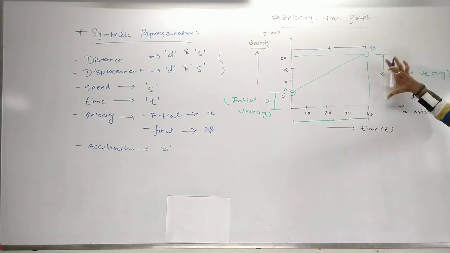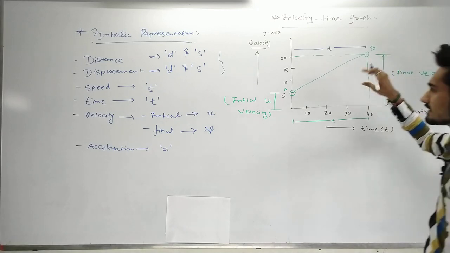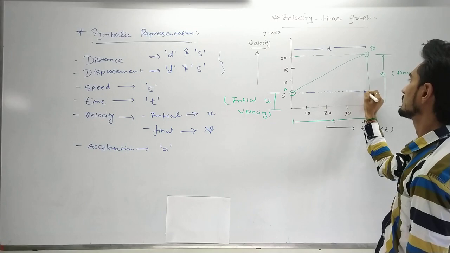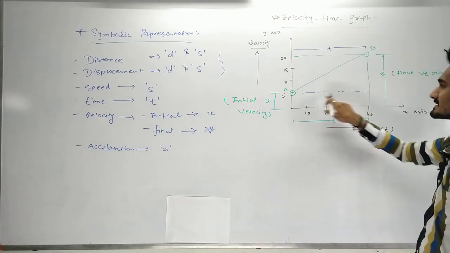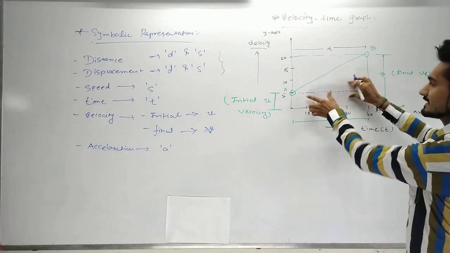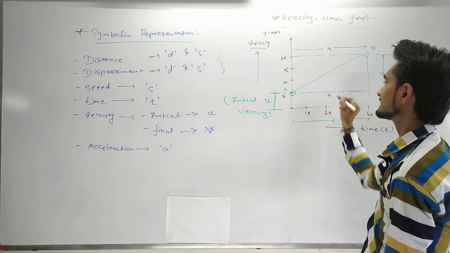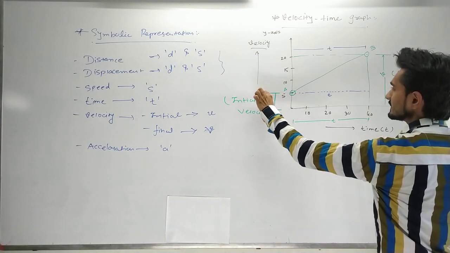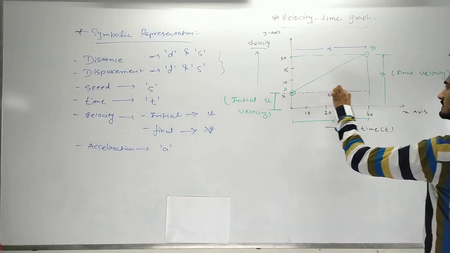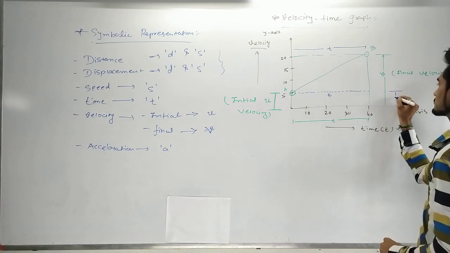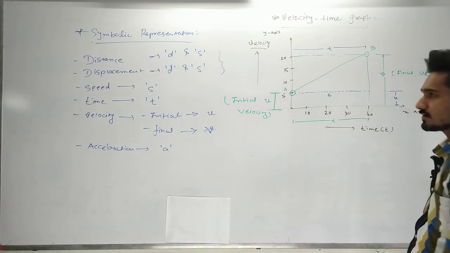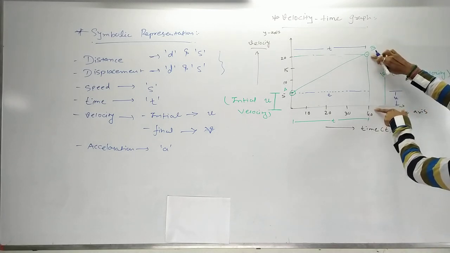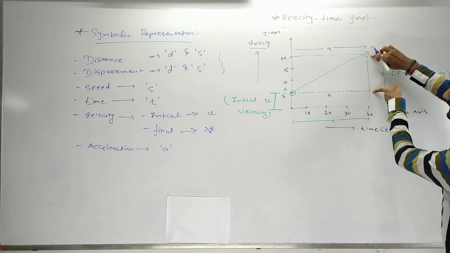See, if the final velocity is here, another line we are going to draw here. Now if this line is t, this line is t, then what is this line? It is also the same amount, so we can say that it is also t. Now if you look very carefully, here is the u, the initial velocity, it comes here, so it is u also here. And now what will be this value, because this full value is denoted as the final velocity, but what about that? How can we measure that?